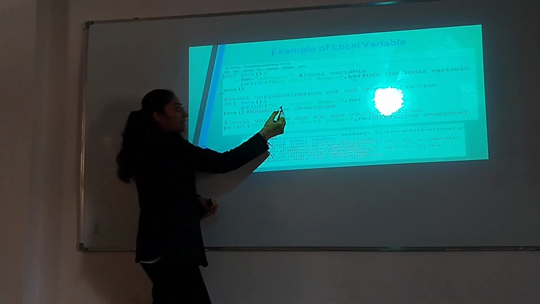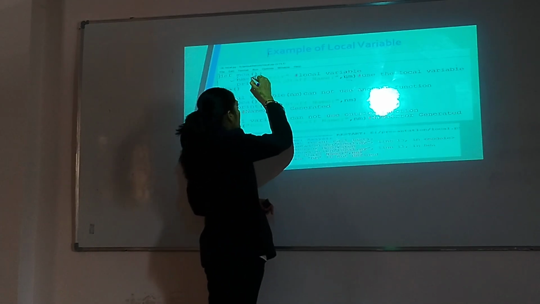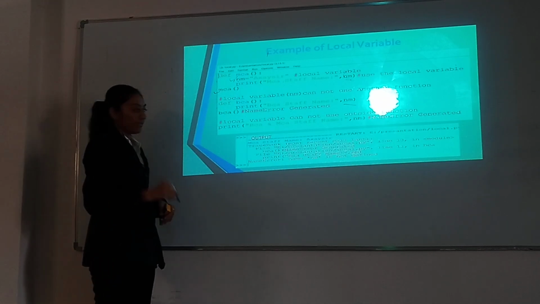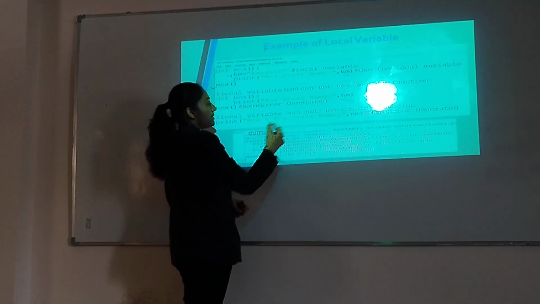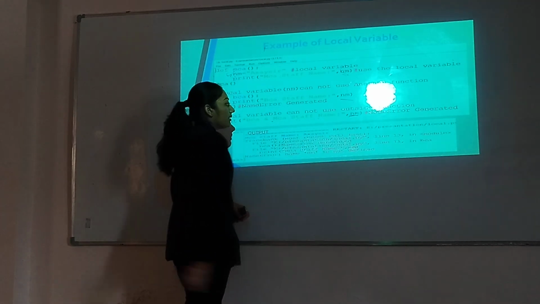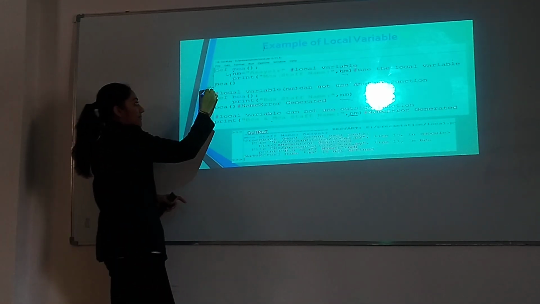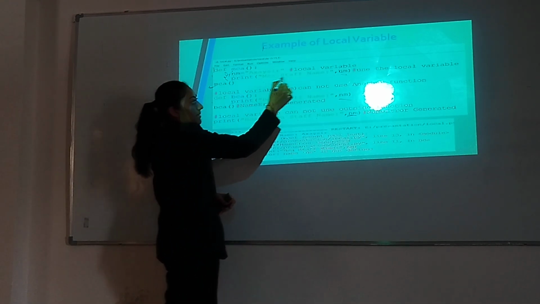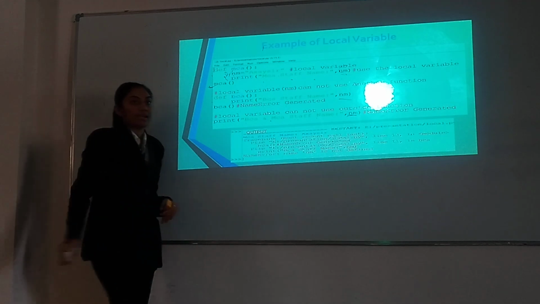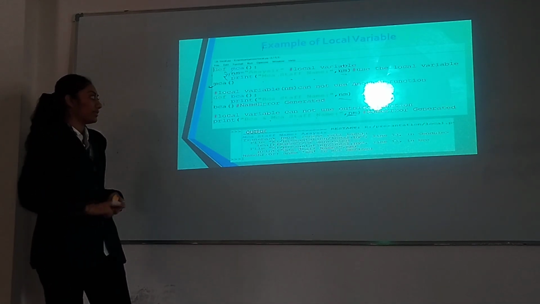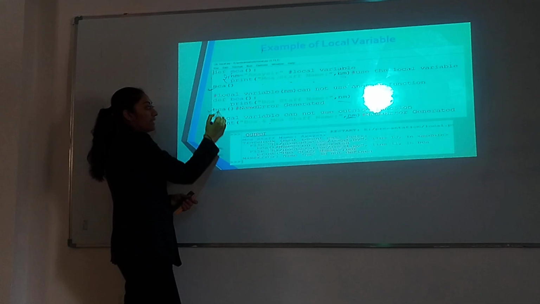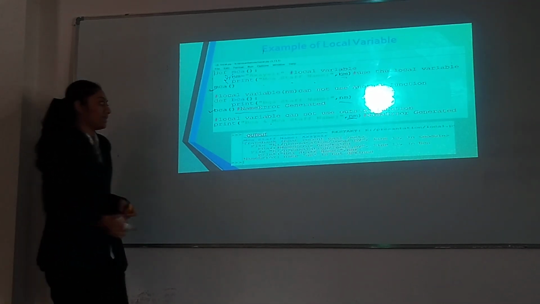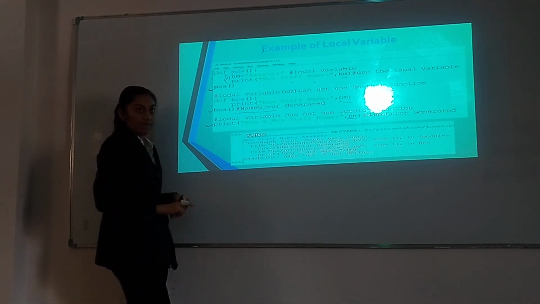Function name is BCA and print the message BCA staff name, and this variable is used here. Then this variable is used outside the function. So print the message BCA and MCA staff name and print the name. Output. When the MCA function is called, this body is executed and prints the message MCA staff name Akshay sir. A local variable cannot be used in another function. So when this function is called, it generates the name error. Then local variables are not used outside the function. So when this line executes, it generates the name error.